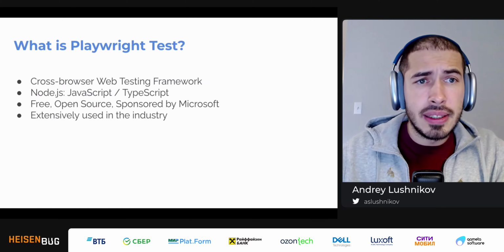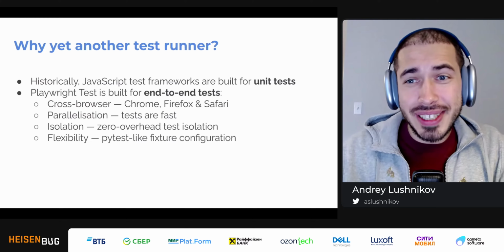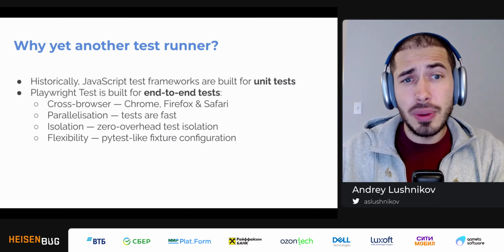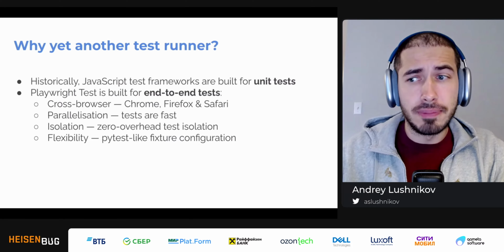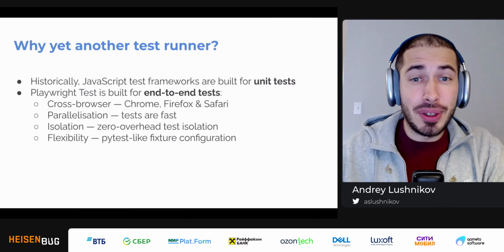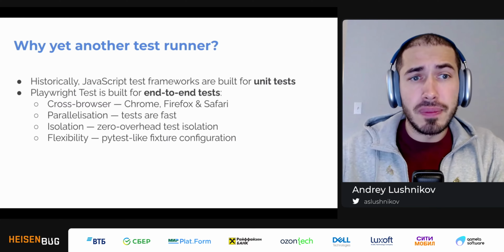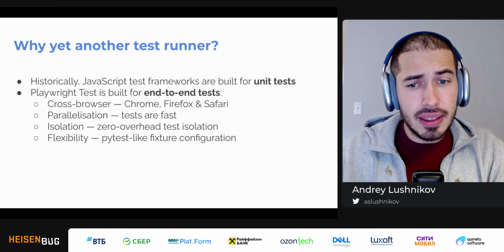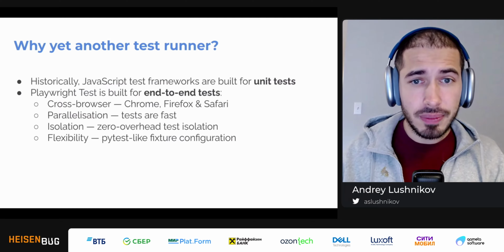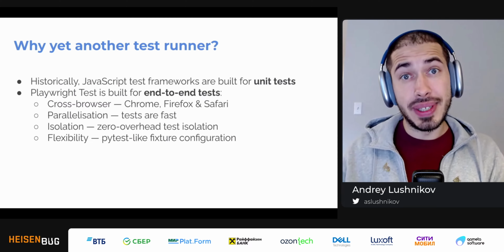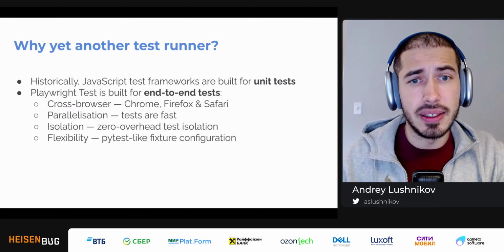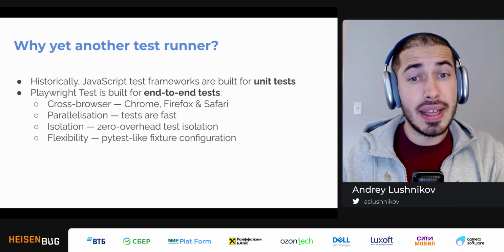But the big question is, why did we create yet another testing framework? And honestly, we did not want to. We tried them all. We tried Mocha, we tried Jest, but it turned out that none of them really worked for us. And I think that the reason is that historically, JavaScript test frameworks were built for unit testing, but end-to-end testing has this unique set of challenges. And we actually built Playwright Test to address these challenges.